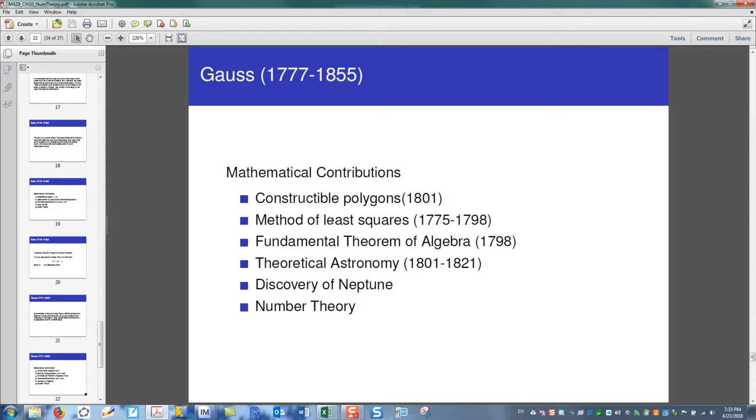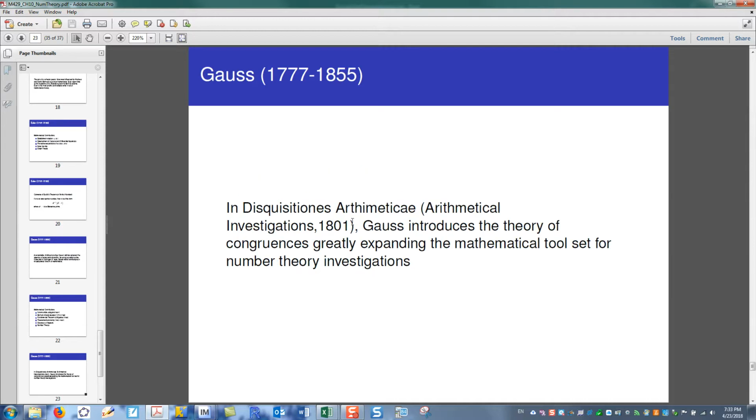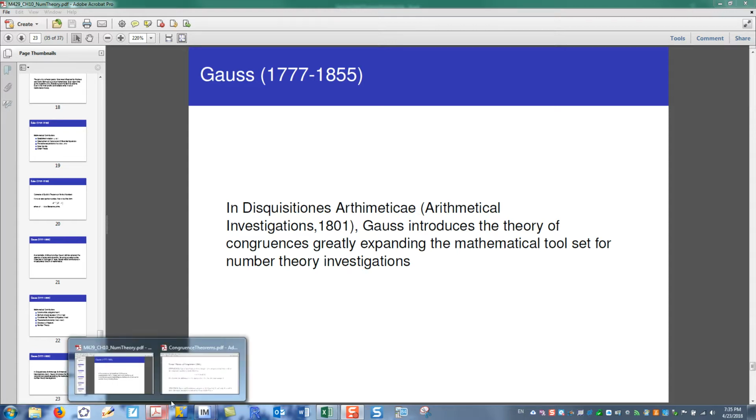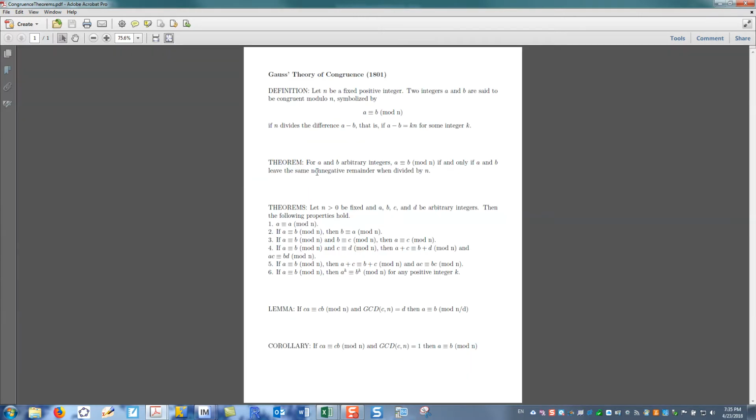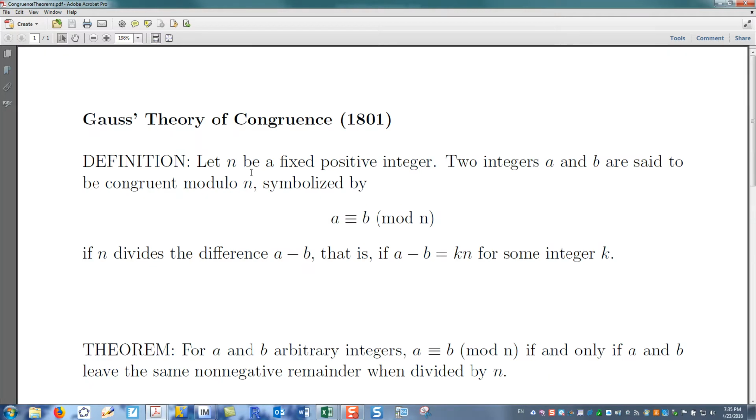Among those, probably he's most known for introducing the theory of congruences, greatly expanding the mathematical tool set for number theory investigations. So the way that I think I can best explain this to you is to have you read your book and also to take a look at the handout I prepared. In 1801, Gauss proposes this theory of congruence, and he defines some things and then puts forward some theorems about congruences.